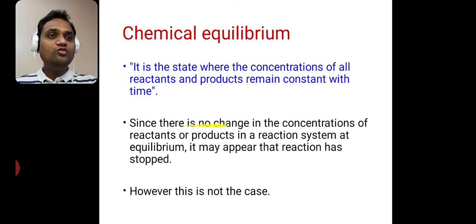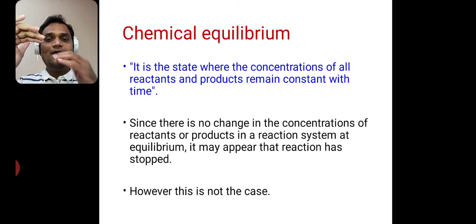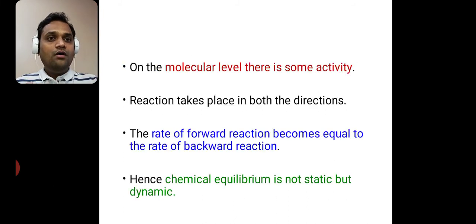Now, since there is no change in the concentrations of reactants and products in a reaction system at equilibrium, it may appear that the reaction has stopped. So one can say that the reaction is stopped when it attains chemical equilibrium, because after some time the concentrations of reactant and product become constant and there is no change. So one may say that the reaction has stopped, but no, the reaction has not stopped. On the molecular level there is some activity.